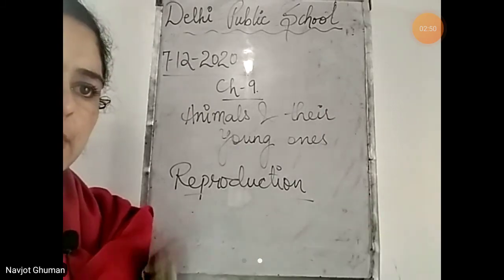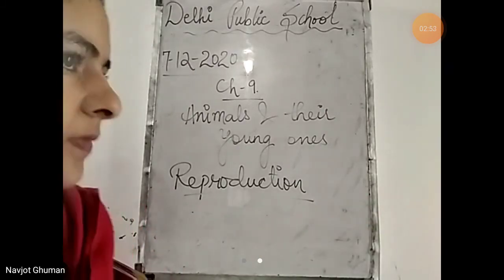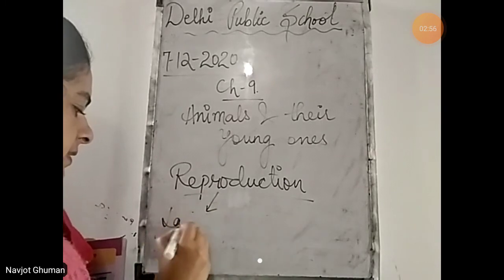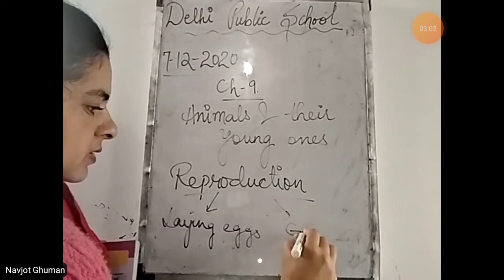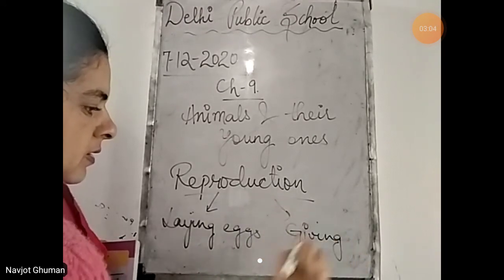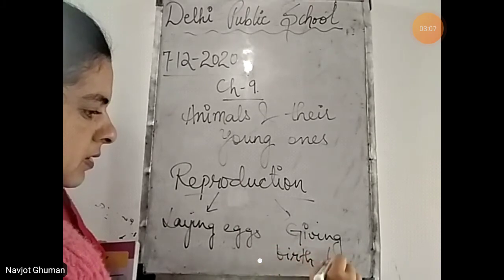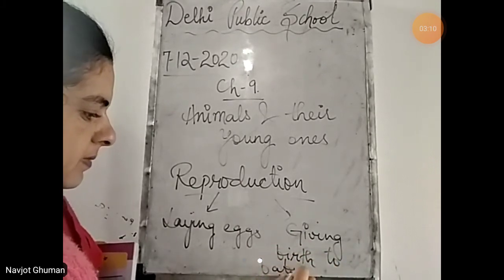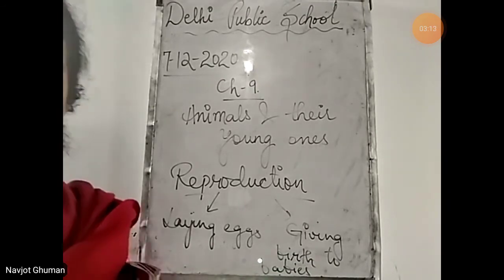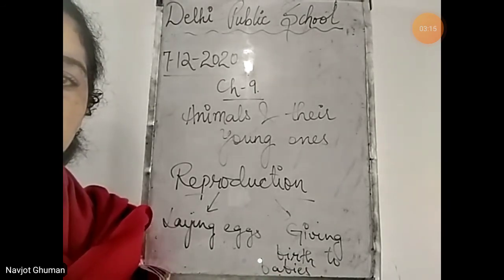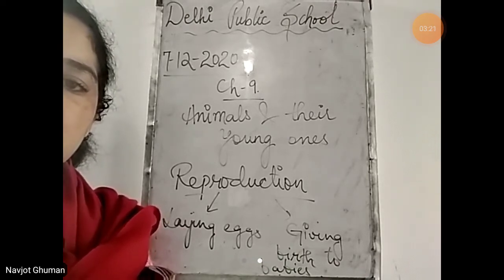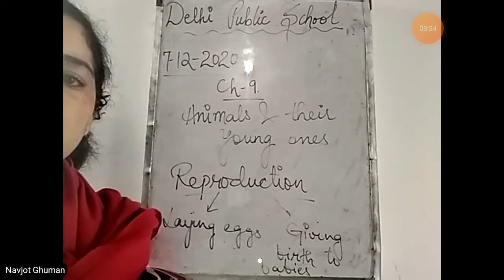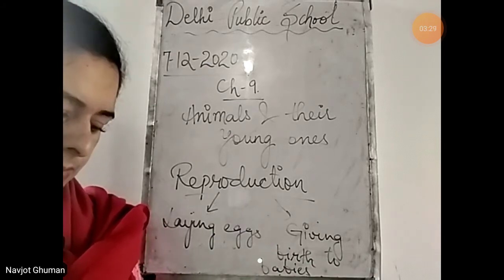Animals reproduce by two methods. There are two methods of reproduction. One is laying eggs, and the second one is giving birth to the young ones, or you can say babies. These are the two methods by which animals reproduce. We mammals give birth to the babies. Birds lay eggs. So these are the methods by which different animals produce young ones of their own kind. Now come to page number 96.